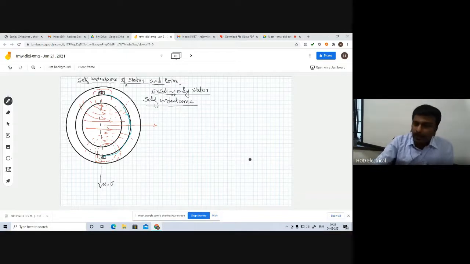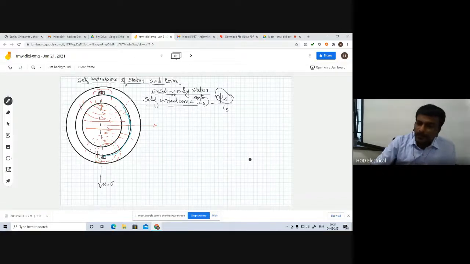Let me call this inductance Ls. Already we know that inductance is nothing but flux linkage divided by the current flowing through this circuit. So we should know the flux linkage. If we divide it by the current, we automatically get the self-inductance of the stator, Ls.